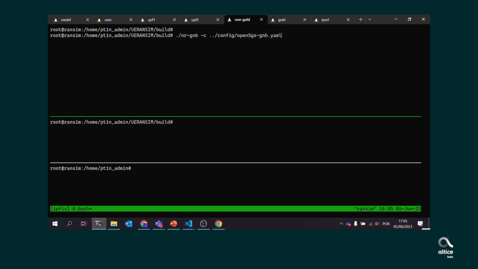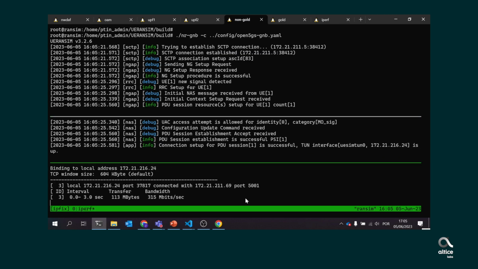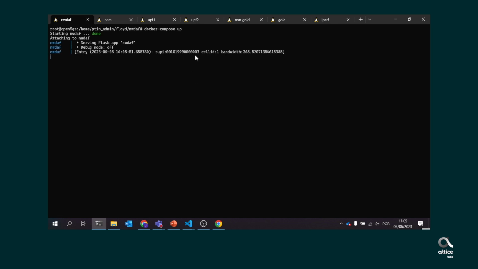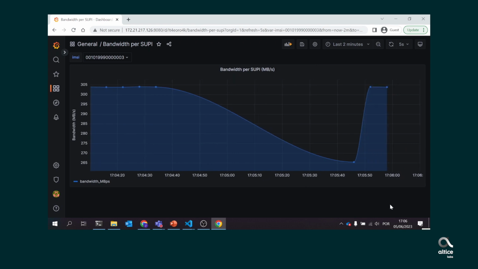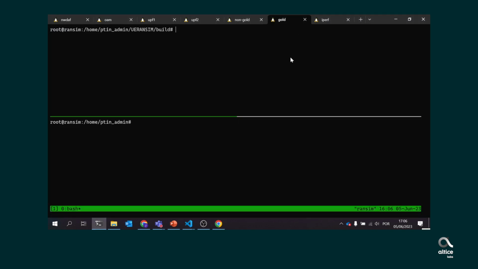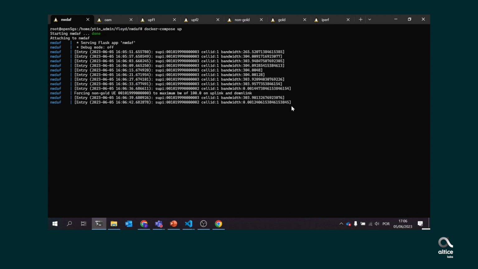First, we start GNB1 and UE1, non-gold. We need to add a route in the UE to make this traffic go to the correct interface. Now, we can start an IPERF session with 400 megabits per second. Next, we start the NWDAF, and we can see the metrics in real time. These are the same metrics shown in Grafana.